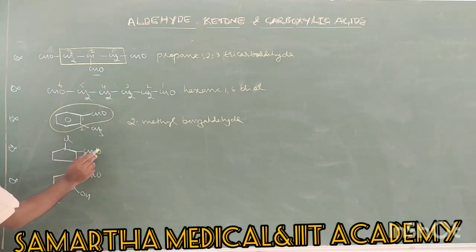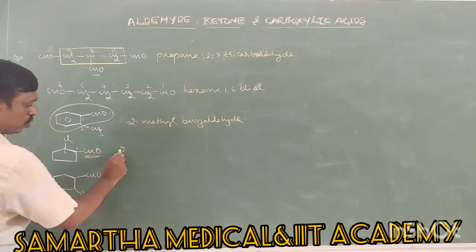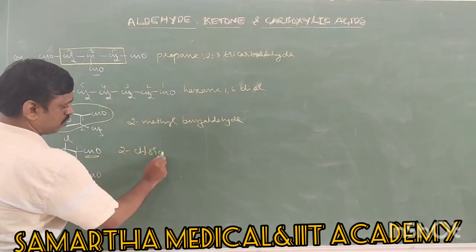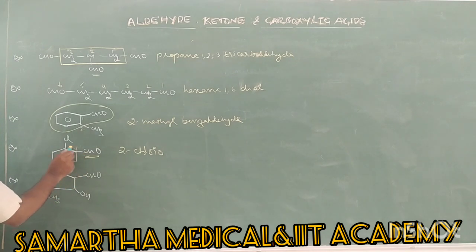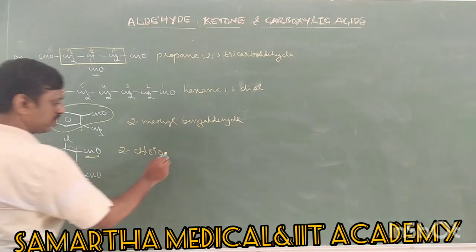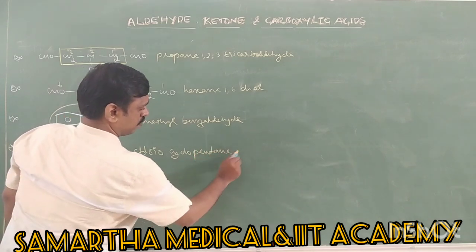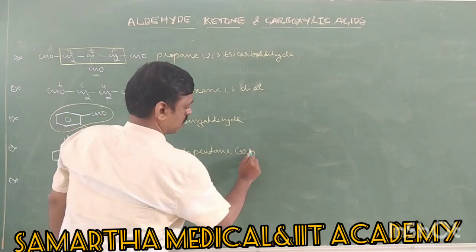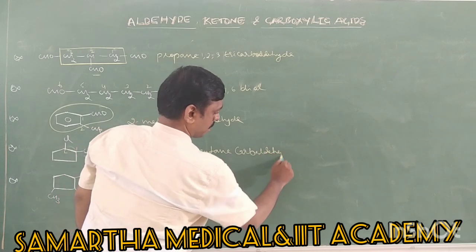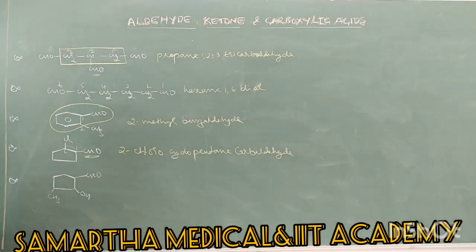Next, here this is a carbaldehyde, numbered 1, 2, with 2-chloro. So it is a cyclopentane carbaldehyde. Next, this is also cyclopentane, with a 1-carbaldehyde, hydroxy and methyl at 2 and 3.